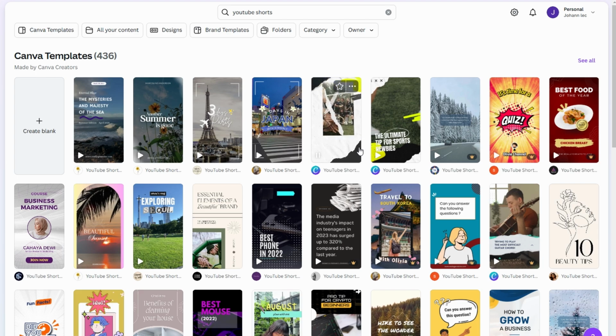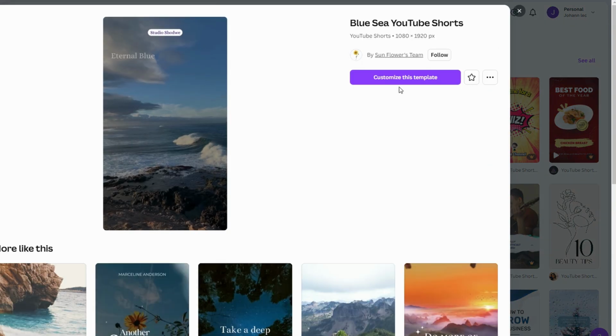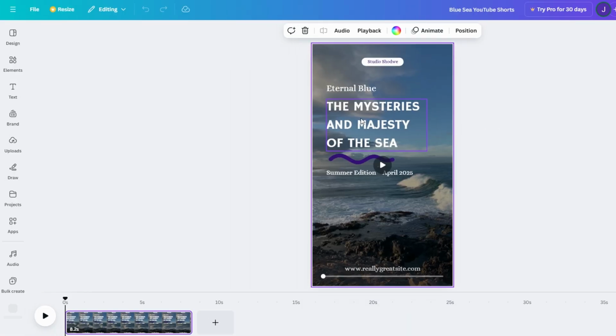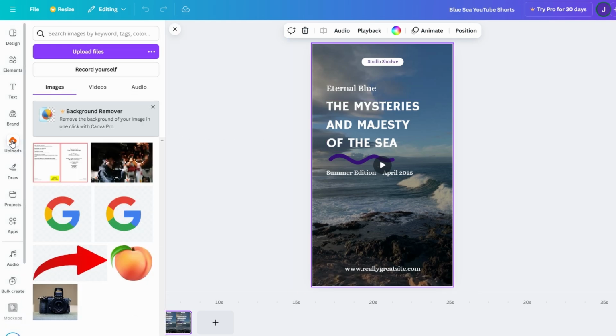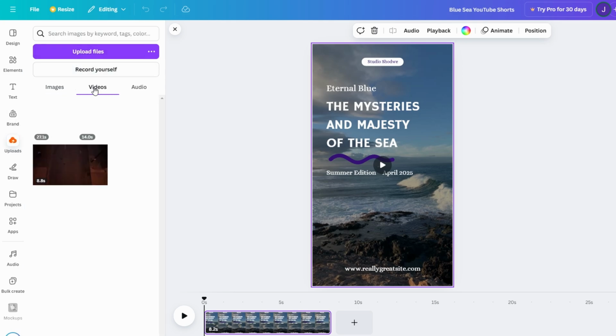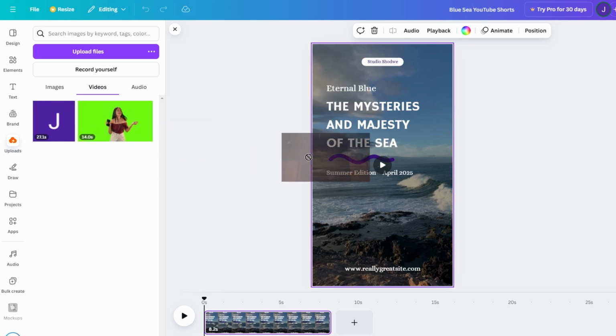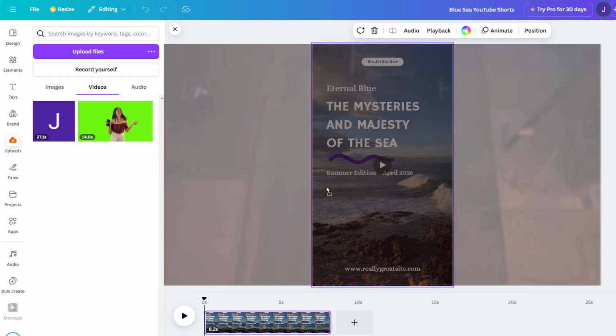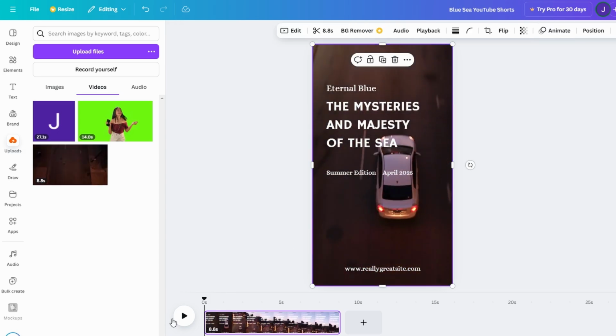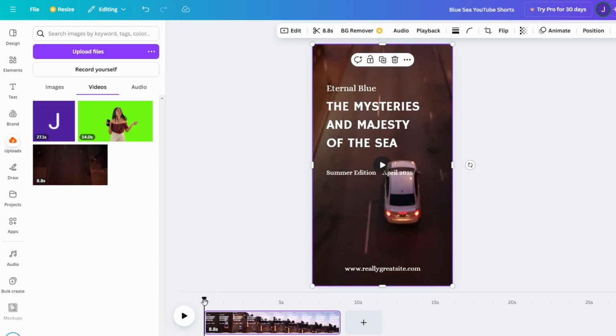Here's how to make it yours. When you open the template, you'll see a mix of video clips, text blocks, and animations already in place. Maybe you like the design but want to customize it with your own content. That's where the fun begins. To start, swap out the video clips with your own footage. Navigate to the Uploads tab on the left, click Upload Media, and choose your video files from your device. Once uploaded, drag and drop your video onto the timeline, replacing the placeholder content. Adjust it to fit the template's layout seamlessly. Resize, crop, or trim as needed.